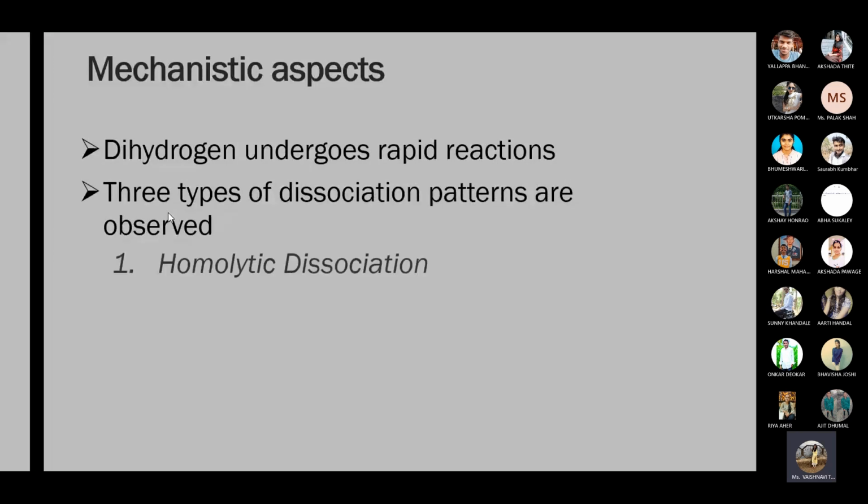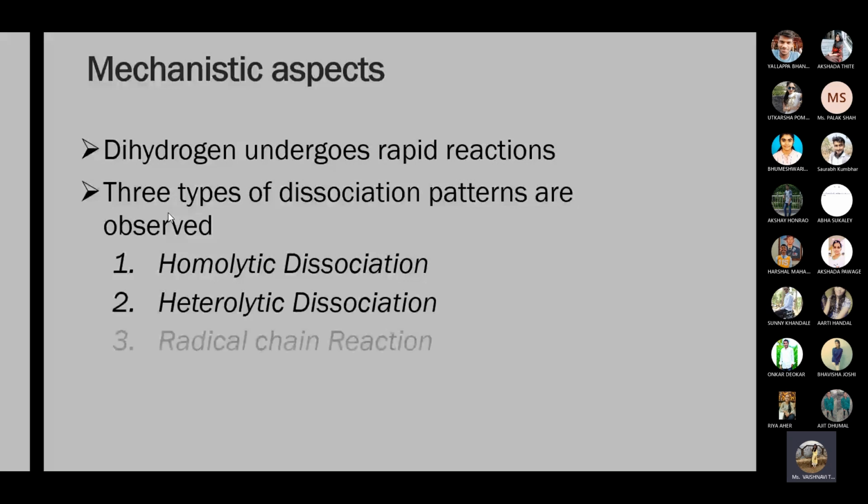The first is homolytic dissociation, the second is heterolytic dissociation, and the third is radical chain reaction. These are the three types of mechanism shown by dihydrogen. Let's see one by one what is meant by homolytic dissociation.